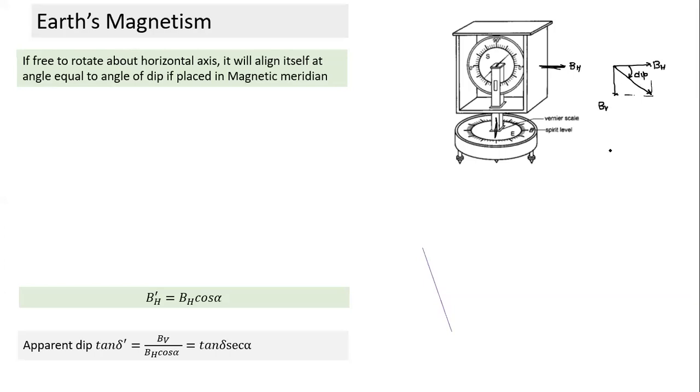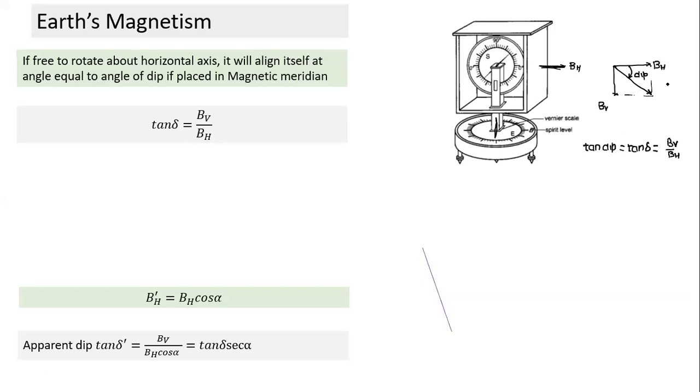And what will this angle of dip be? Tangent of dip will be equal to how much? If I use delta, what will the tangent of dip be equal to? BV by BH, right? This will be BV by BH. So that's the angle it will make here. So tangent of delta will be BV by BH.